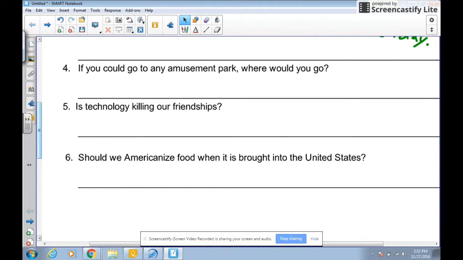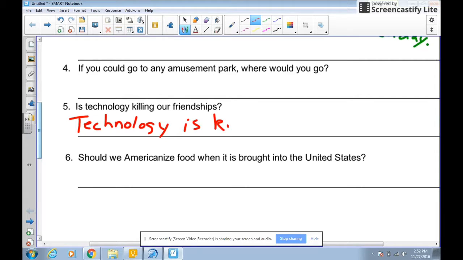First thing I need to do is come up with an opinion. So I'm either going to be, yes, technology is killing our friendships, or no, technology is not. I think it is. So I'm going to put technology is killing our friendships. Notice how we answer the question and then we restate the question.